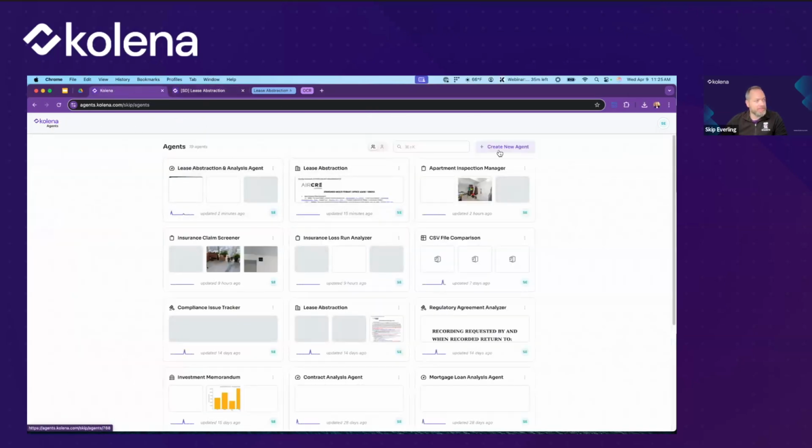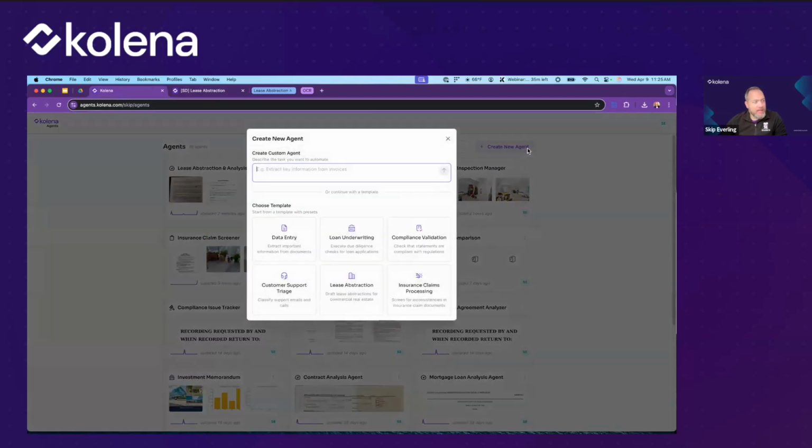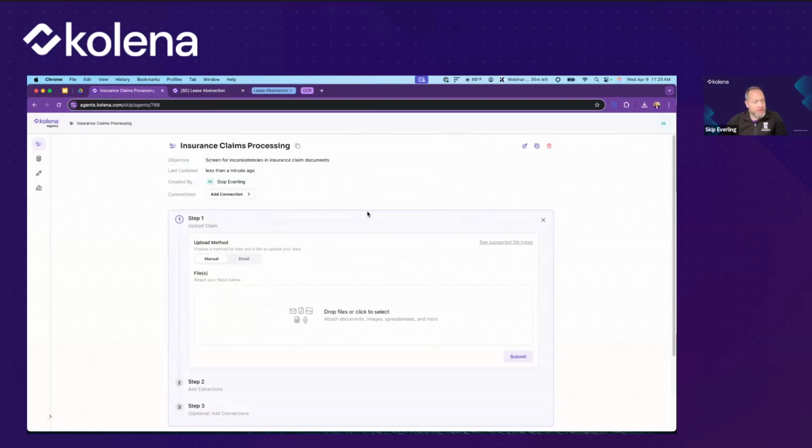I'm going to go back here. I'm going to create a new agent. And in this case, what I want it to do is help me out with insurance claims processing. So I'm going to give it the instruction to screen for inconsistencies in insurance claim documents. And I'm going to show you an example that involves photos.